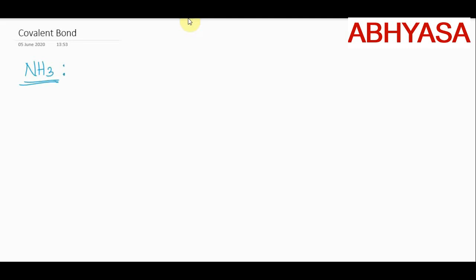Let's understand some more examples, like formation of ammonia. See here, one element involved here is nitrogen, whose atomic number is 7. Its valence electrons are 2, 5, isn't it? Now another element involved is hydrogen. Its atomic number is 1 and there is only 1 electron.